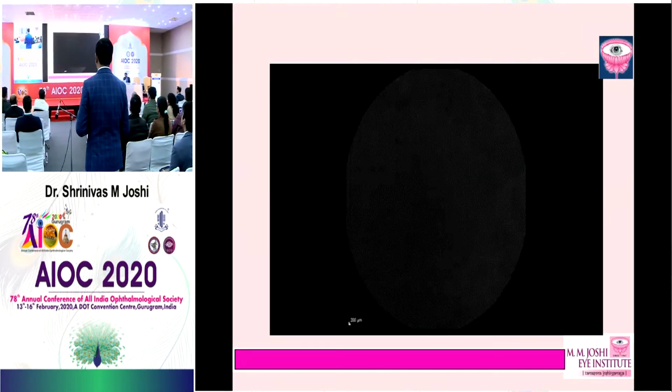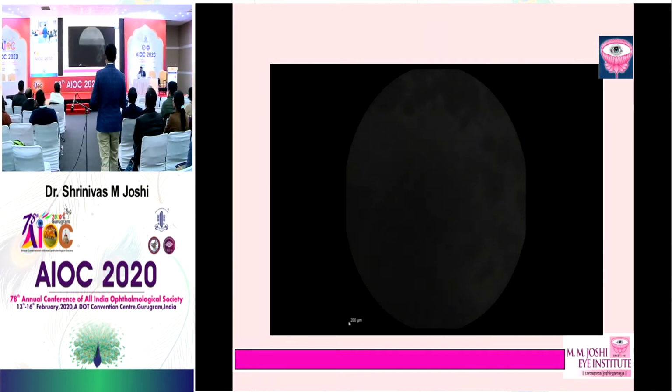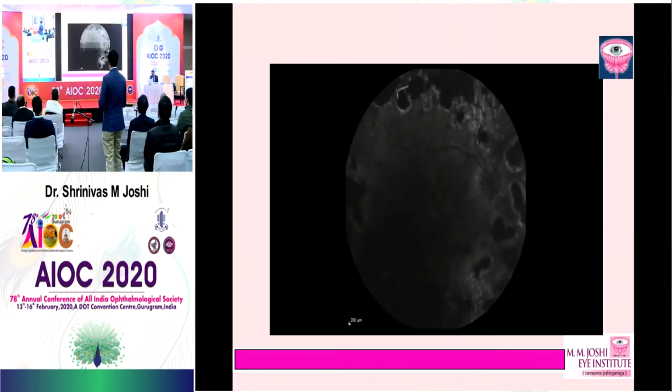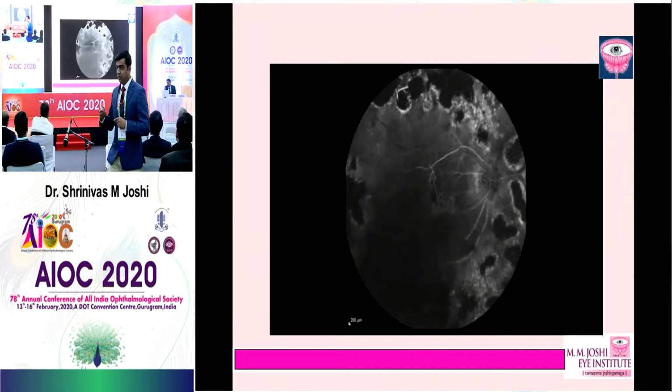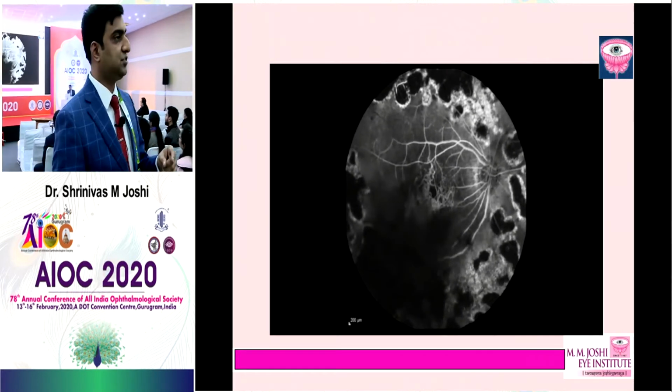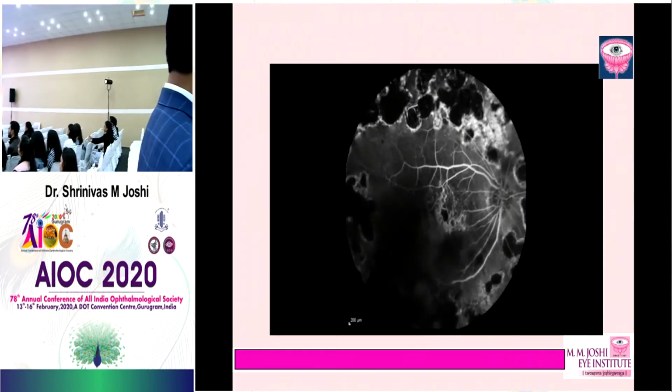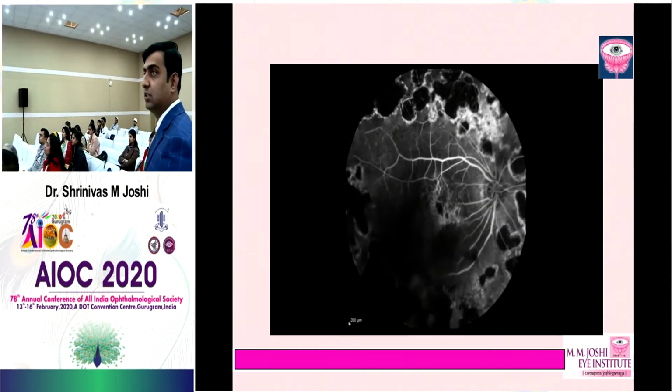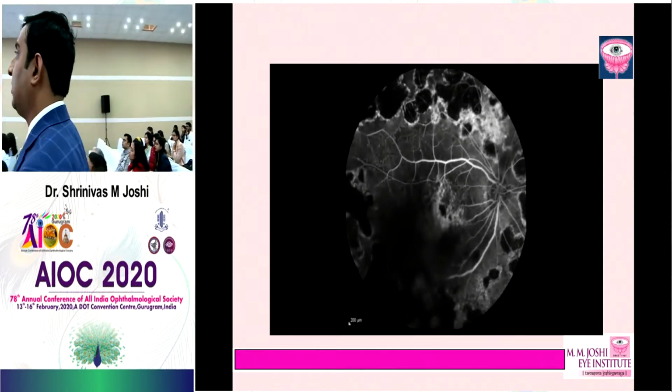So let's go into this video. This is the dynamic where you can see the filling of the arterial choroidal fluorescence, then comes the arterial phase, then the early venous phase, mid venous phase, late venous phase, and elimination phase. Okay, so let's go into it quickly one by one.